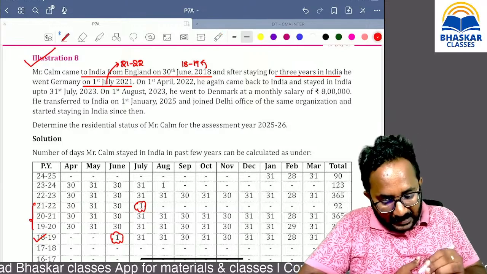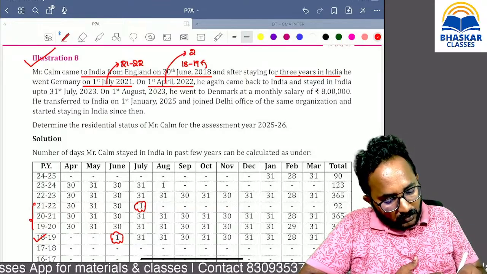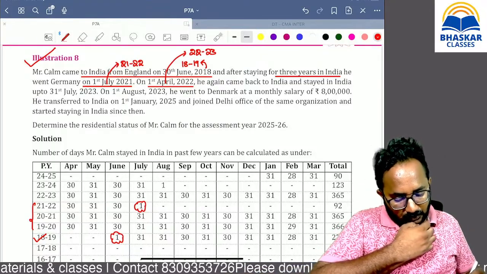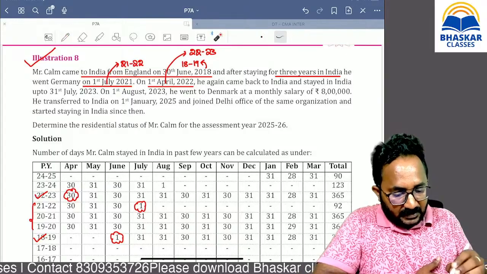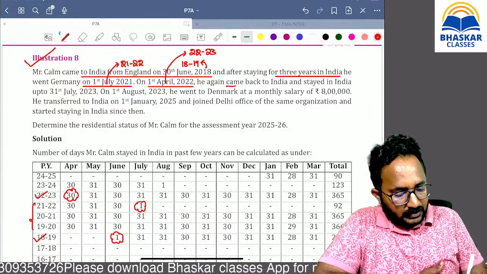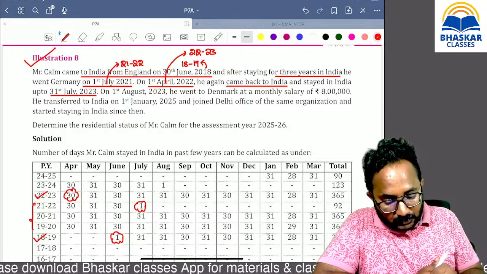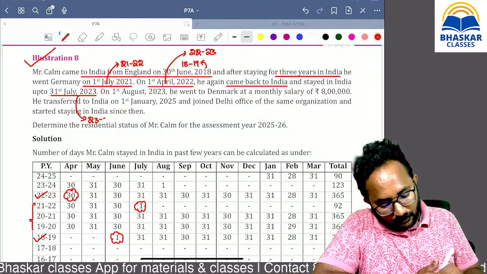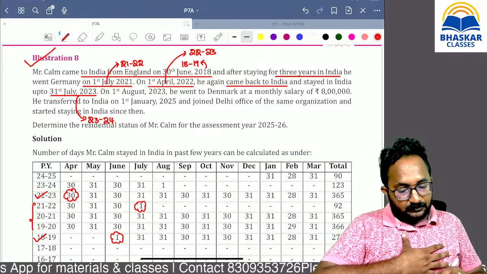Now again on April 1st, 2022, which year is that? 22-23. On that first day he comes to India, which means he stays in India for the entire April, that's why 30 days. He stayed in India till 31st July 2023. That means 23-24. How many days?